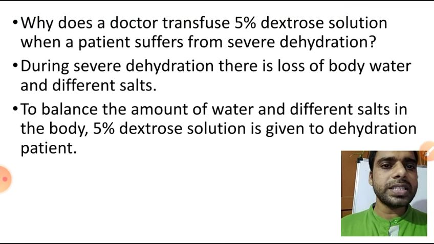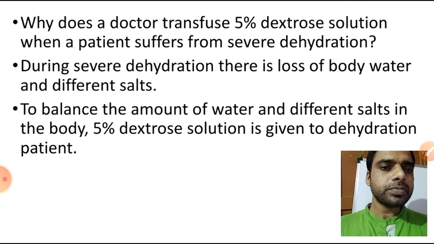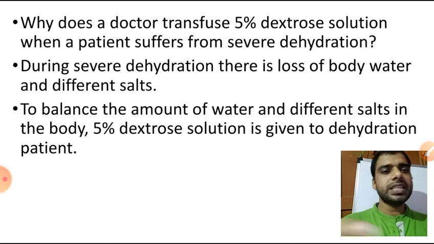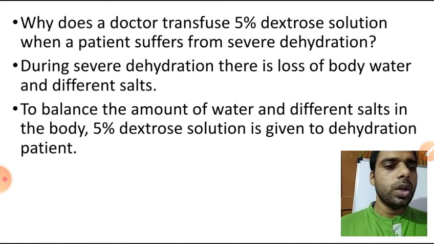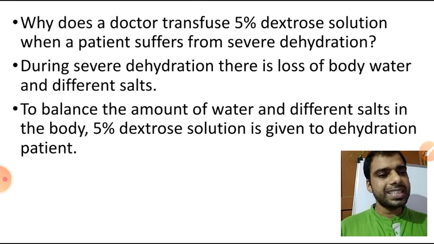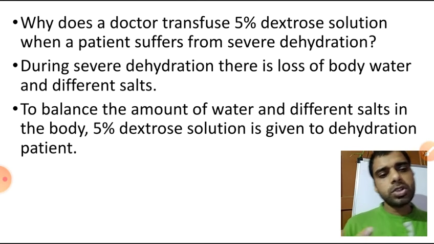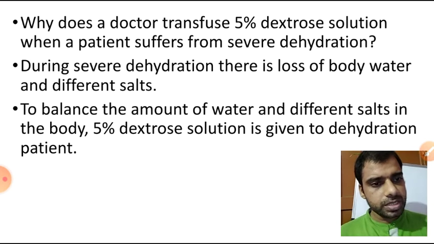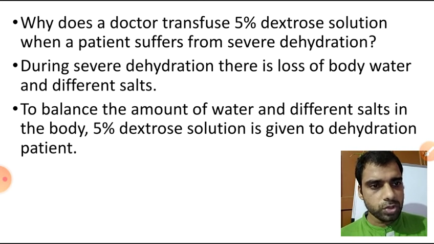Okay, the next question you can see: why does a doctor transfuse 5% dextrose solution when a patient suffers from severe dehydration? Dehydration means loss of water and body fluids. Salts and minerals can also be lost, and water is already lost by that patient.